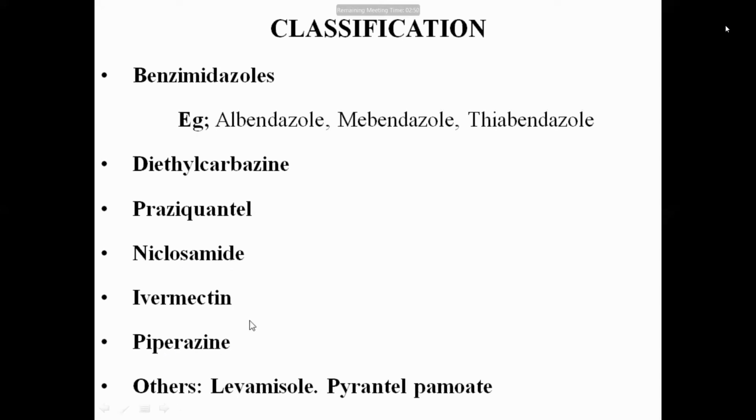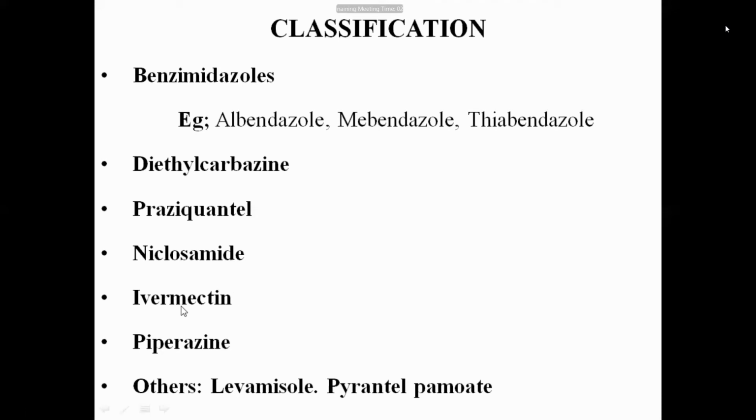You might have heard about ivermectin. It is related to antiviral activity also. It has the property to kill bacteria and viruses also. In Bangladesh, some patients with COVID-19 were treated with ivermectin along with tetracycline, and the outcome of the patients improved.